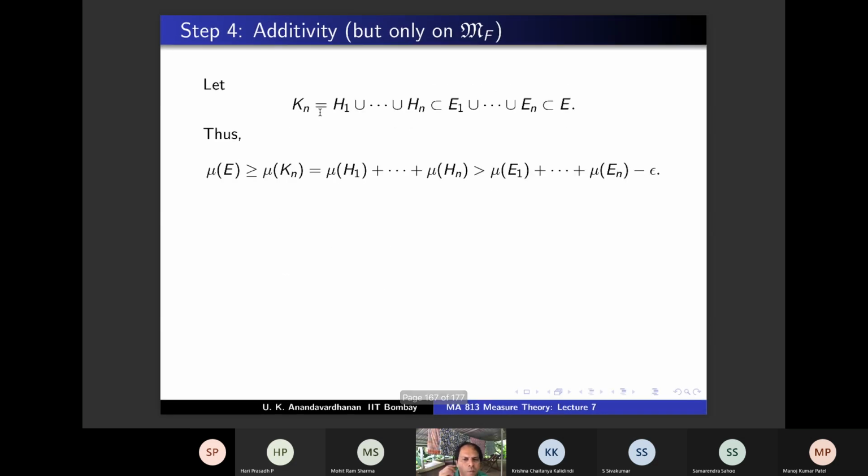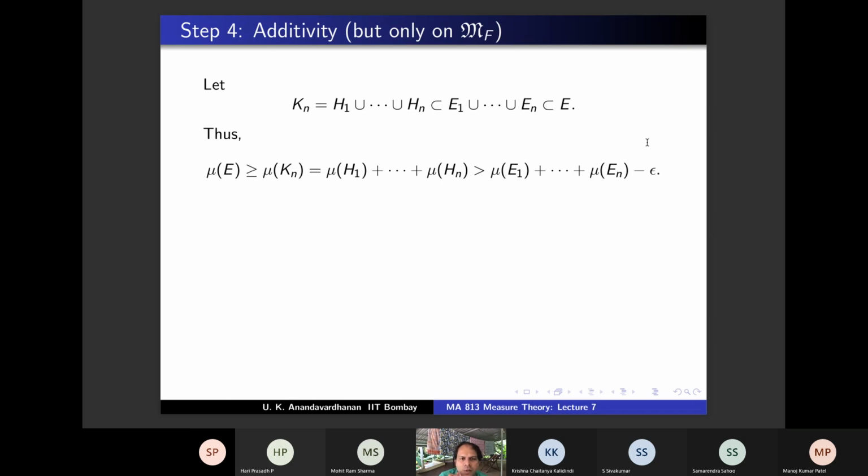Therefore, this is bigger than mu of E1 plus etc. plus mu of En minus epsilon times (1/2 plus 1/4 plus etc.), a finite sum. But 1/2 plus 1/4 etc. is less than 1. Therefore, minus of that is bigger than minus 1, so you can put minus epsilon.